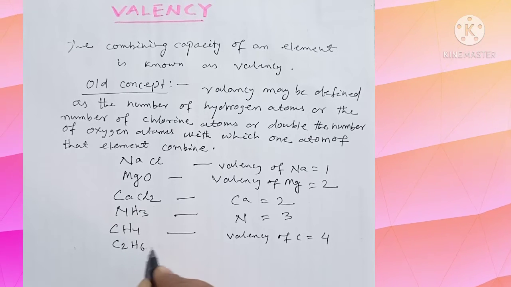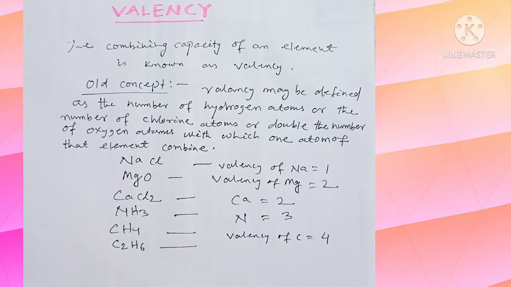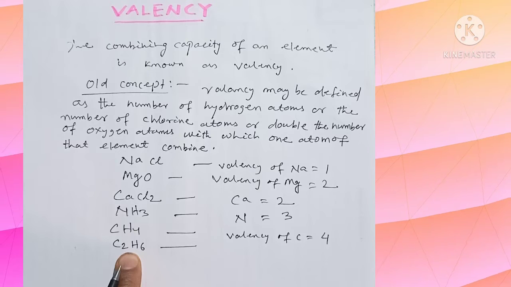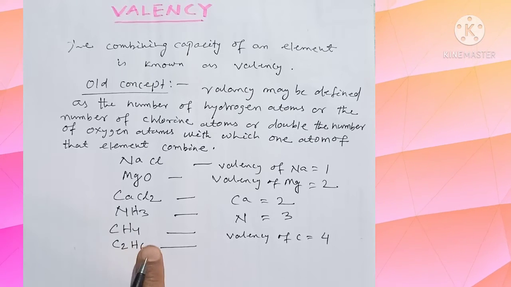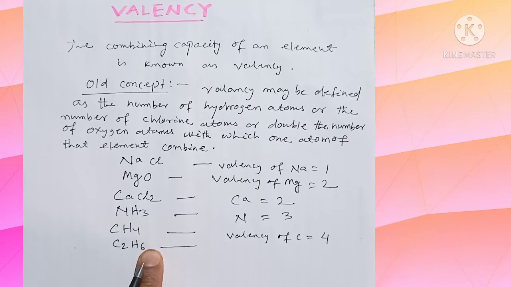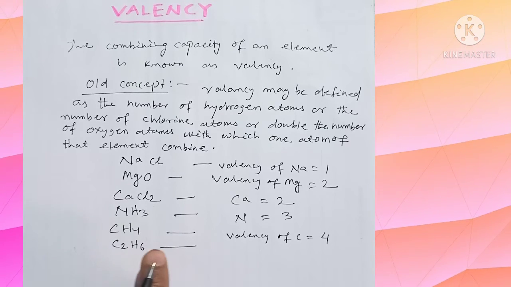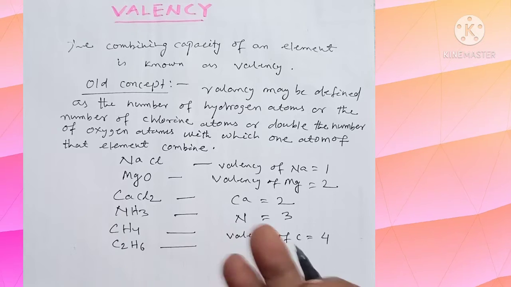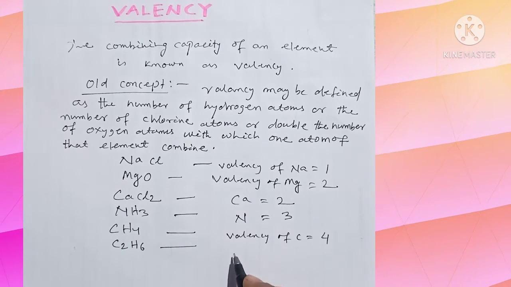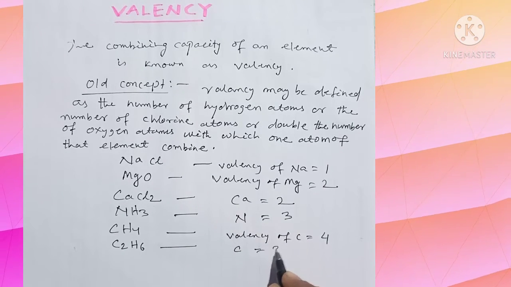In case of ethane, 2 atoms of carbon have combined with 6 atoms of hydrogen. That means one atom of carbon has combined with 3 atoms of hydrogen. So the valency of carbon here is 3.